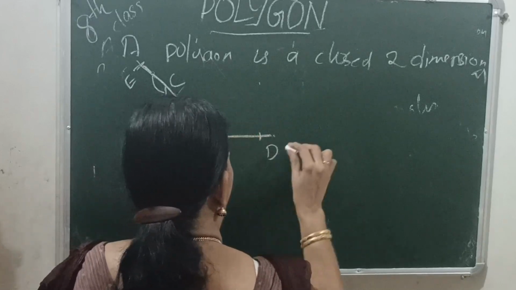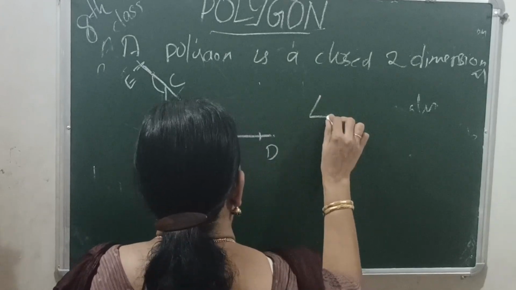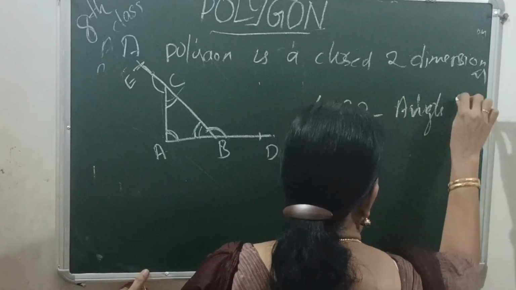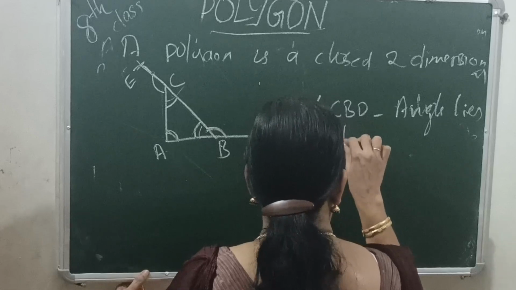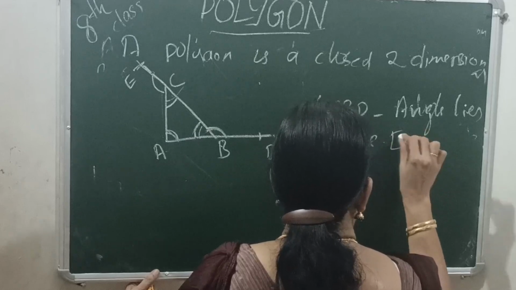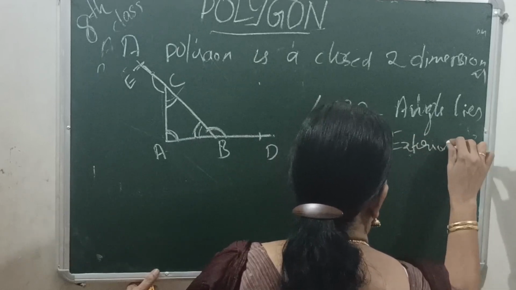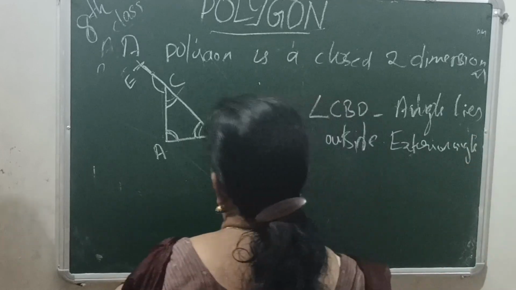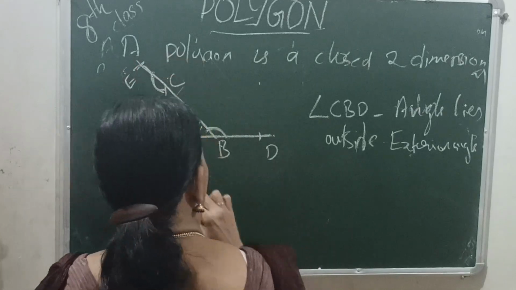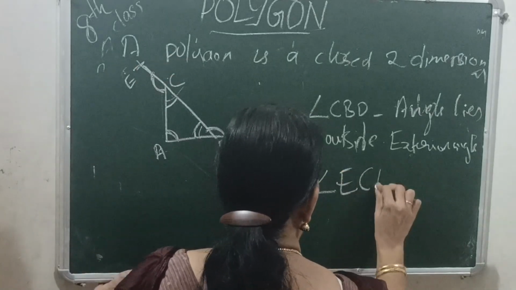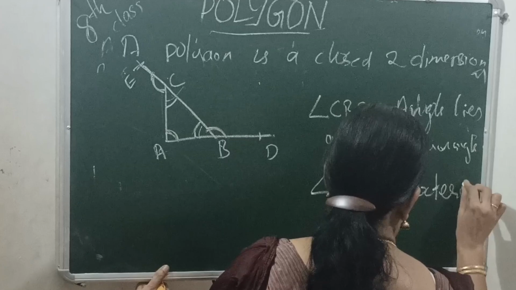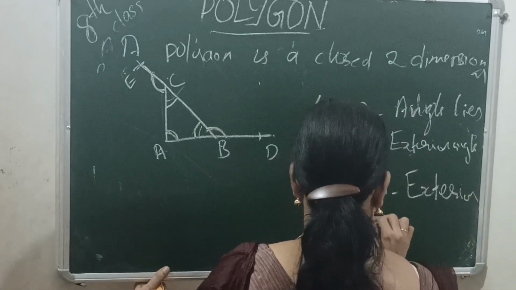Angle CBD lies outside the polygon, here the triangle, so we call it an exterior angle. Next, another exterior angle is angle ECA. That angle lies outside the figure.